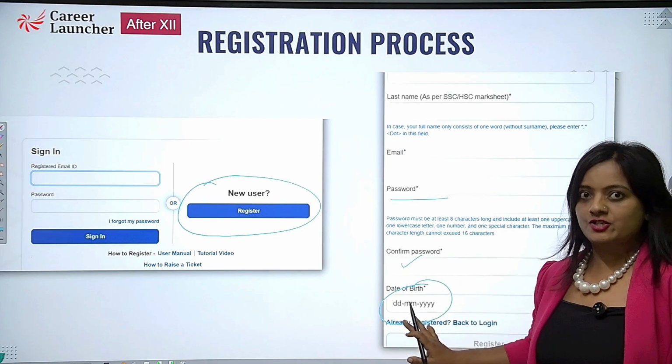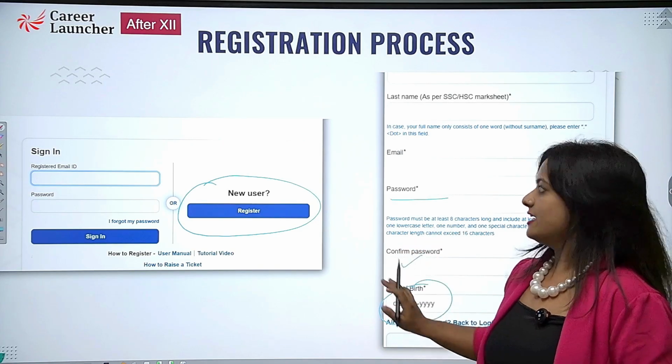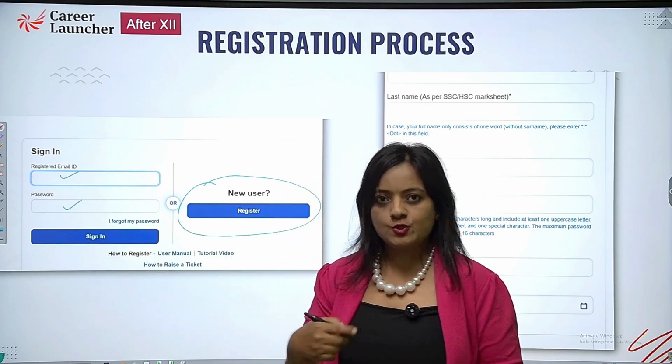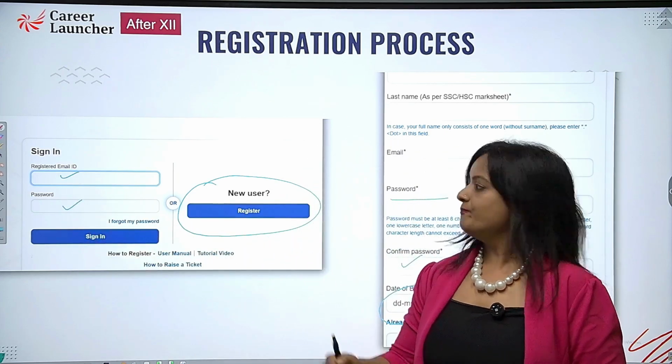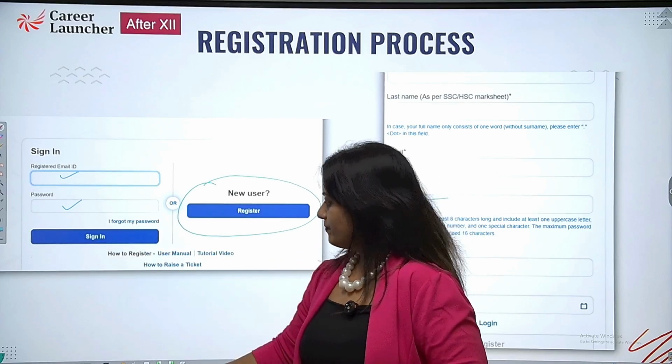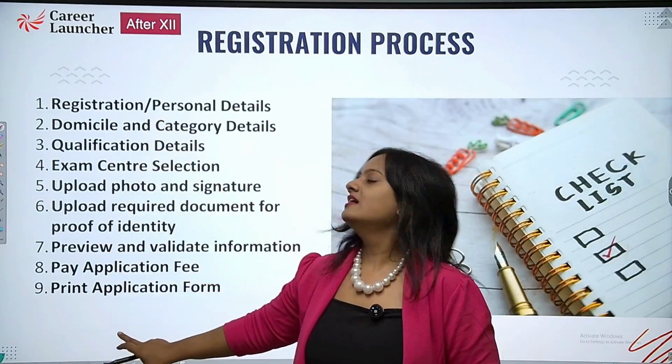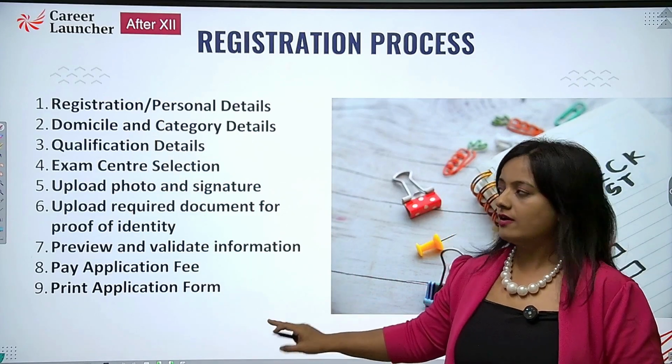Once you do the registration, it happens only the first time. You will have the registered email ID as well as the password which you have created. Once you log in again, you have the credentials, sign in. Once you sign in over here, this is the registration process. There are 9 steps which you need to follow.